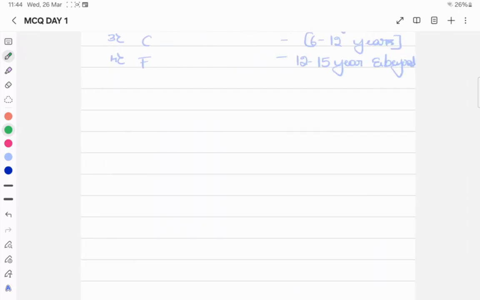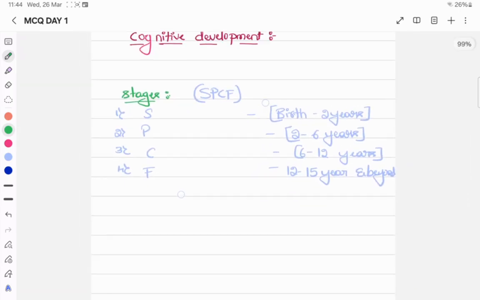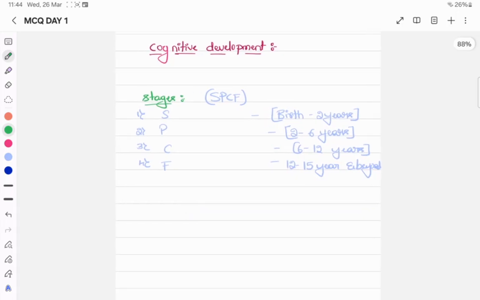So why is it the right answer? An important aspect here is cognitive development according to Jean Piaget. Again, it's an important one-liner. There are different stages. The first one is from birth to 2 years of age, the sensory motor stage.